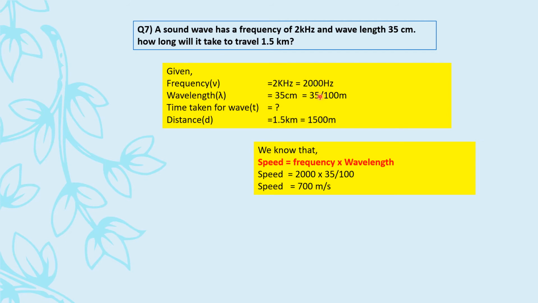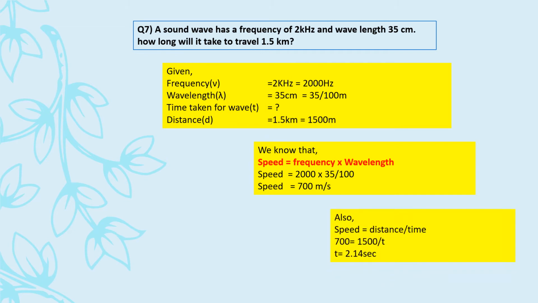So 2000 into 35 divided by 100. So these zeros से zeros cancel. जब इसको solve करोगे, speed will come out to be 700 meter per second. अब speed आ गया, distance question में था, time find out करना है.